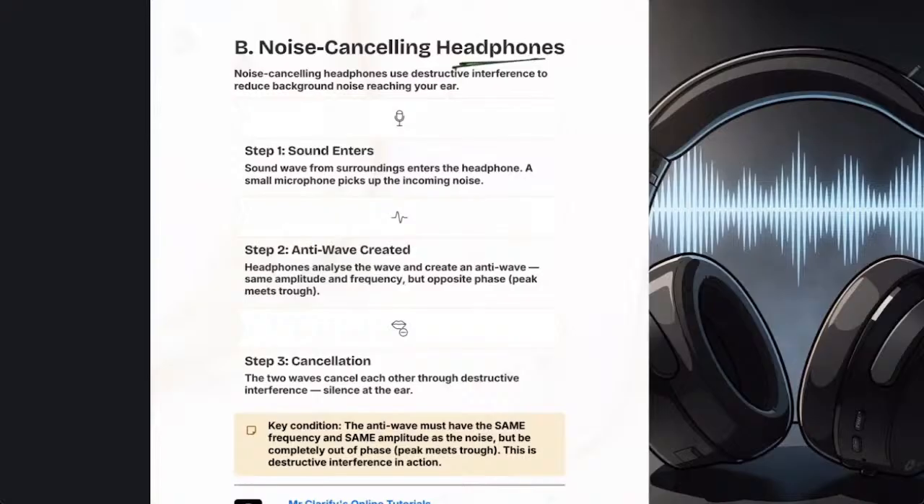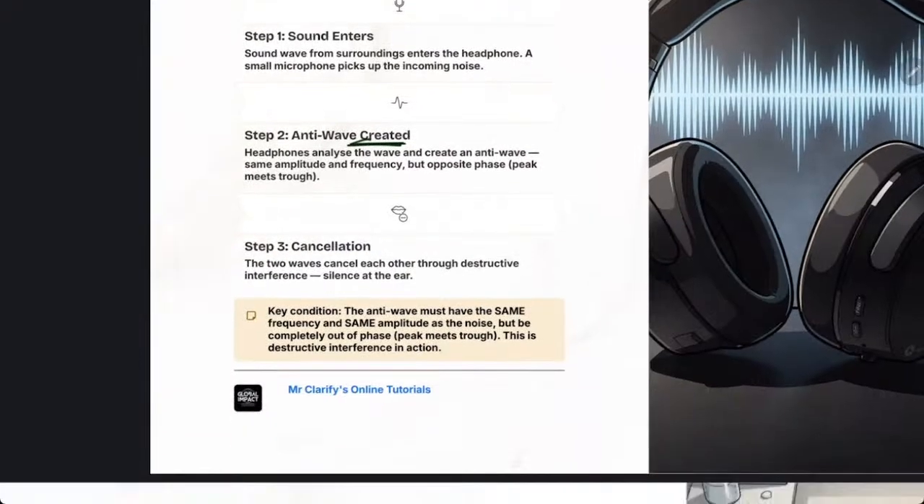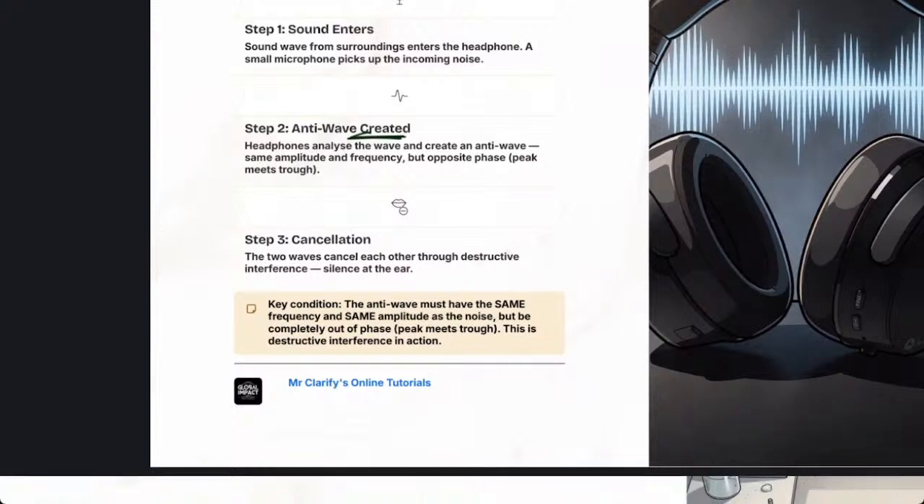Then noise cancelling headphones. This is now the example for destructive interference. Sound enters, sound from the surroundings. But before it gets to your ears, there is going to be an anti-wave that's created. This anti-wave is exactly the same as the sound wave that has entered, but it's opposite, it's antiphase, such that when sound is at 1000, it will be at negative 1000. And they will cancel, and you get silence at the ear. So you will not hear the noise from outside, because the noise cancelling headphones are removing it.